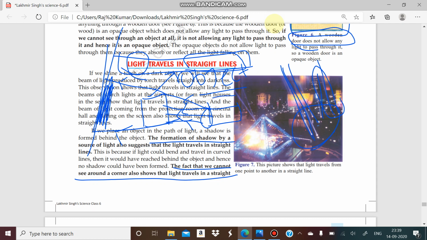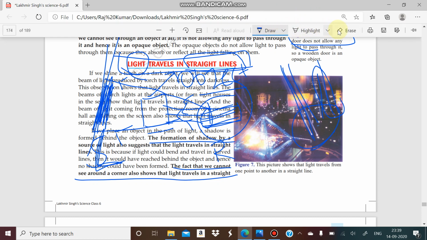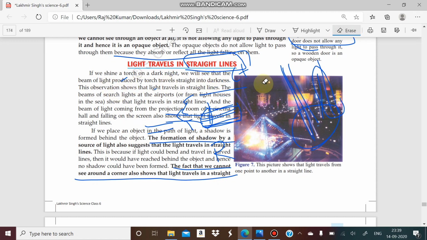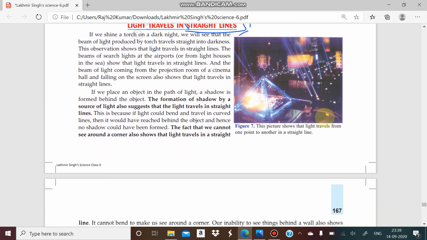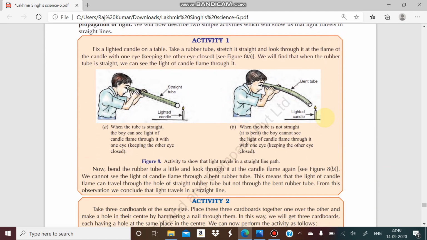If you see, the source of light is in this direction, because there is the torch, and the shadow is just the reverse. So the torch is present on the right side and the shadow is present on the left side. Both are on opposite sides of the object. So I think you get the meaning. The shadow and the source of light will be in opposite directions, and the shadow will be formed only by opaque materials because they do not allow light to pass. So I think it's clear.